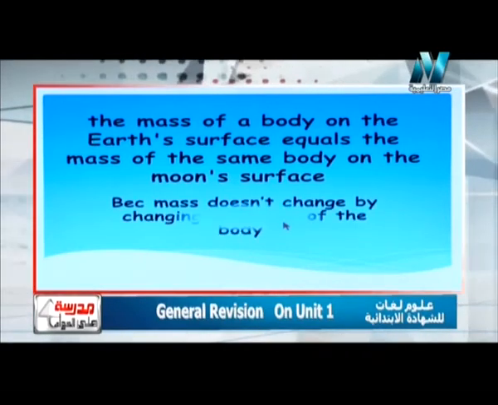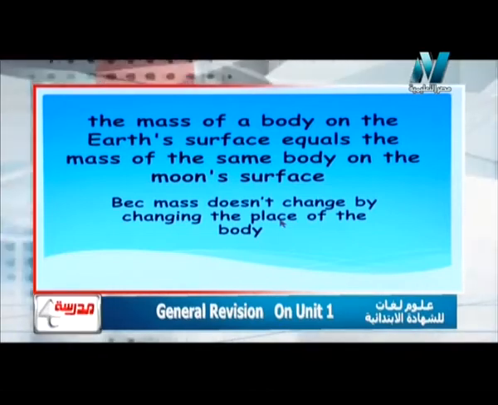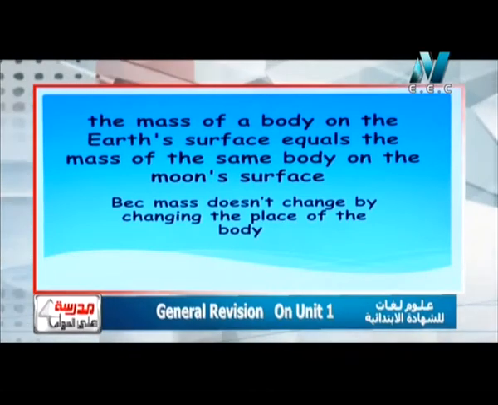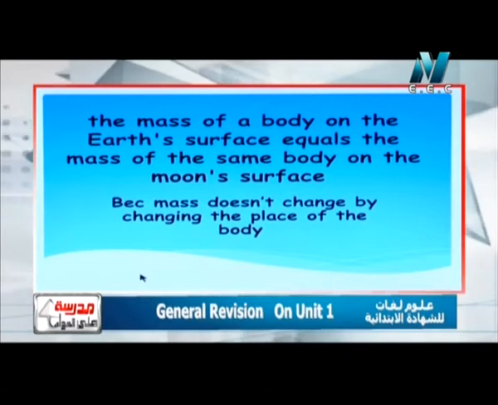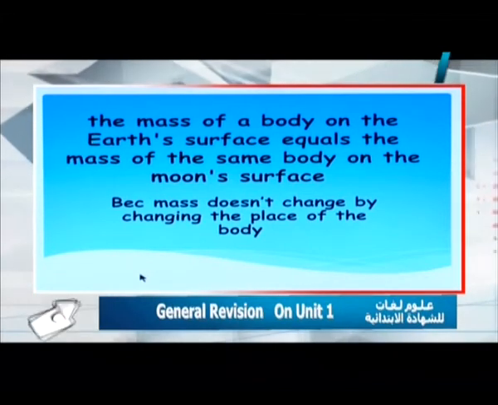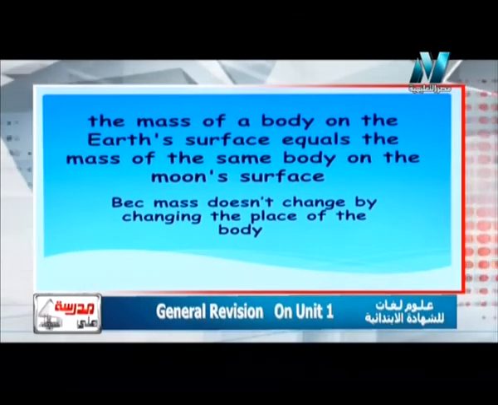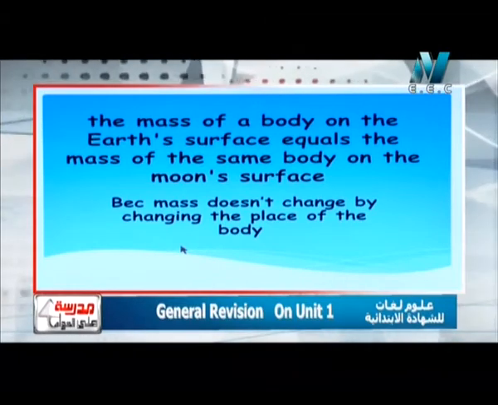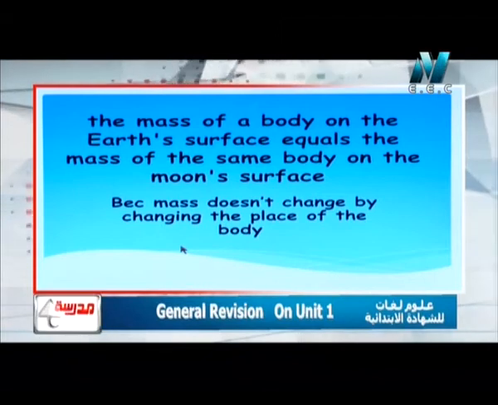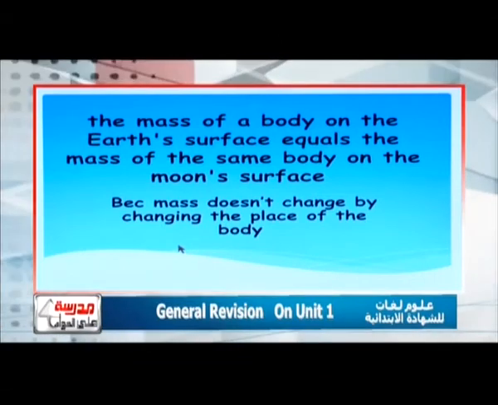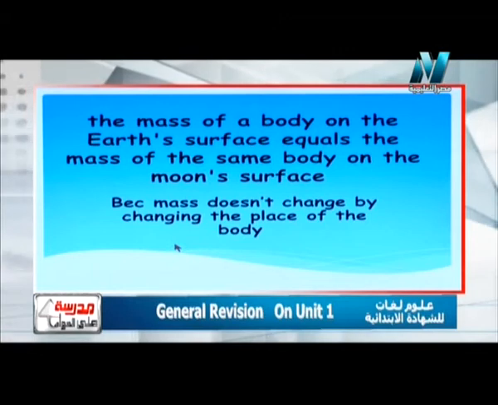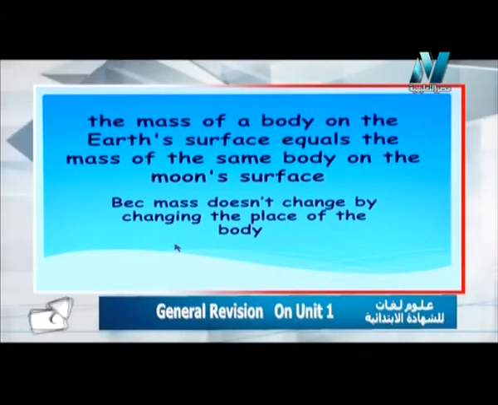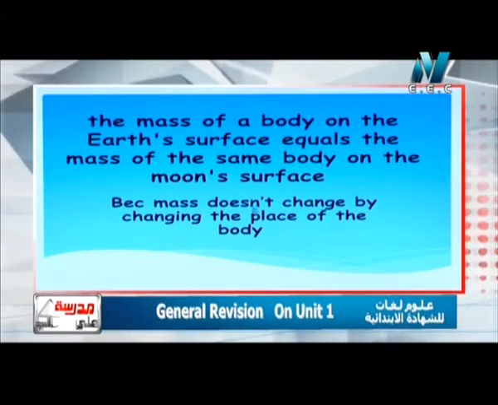So we can say that because mass doesn't change by changing the place of the body. Again, the question says that the mass of a body on the Earth's surface equals the mass of the same body on the Moon's surface. So the answer will be because mass doesn't change by changing the place of the body.